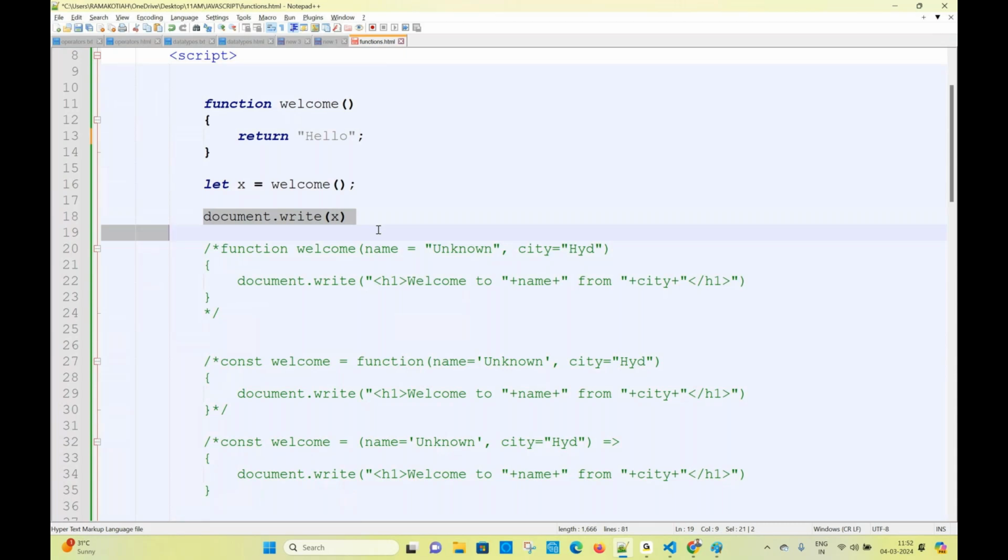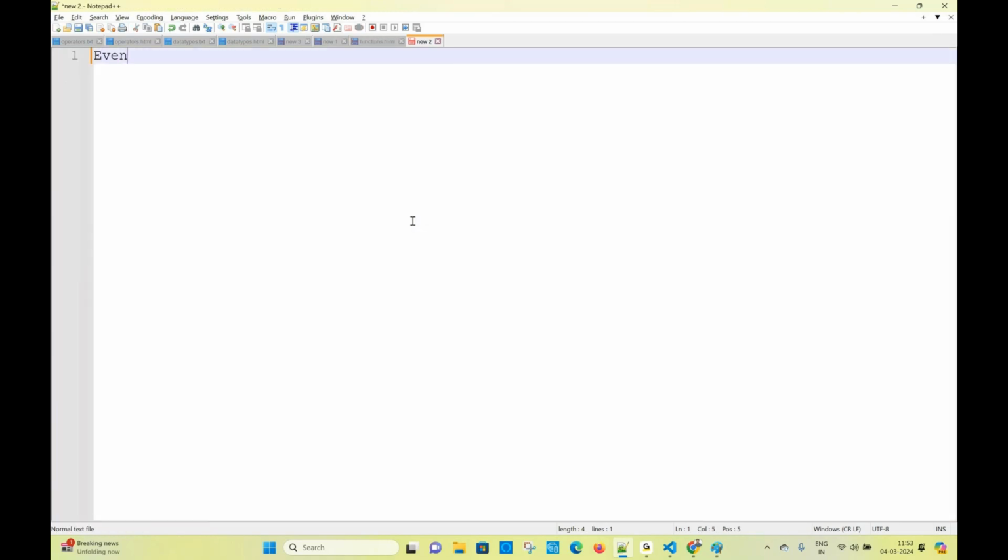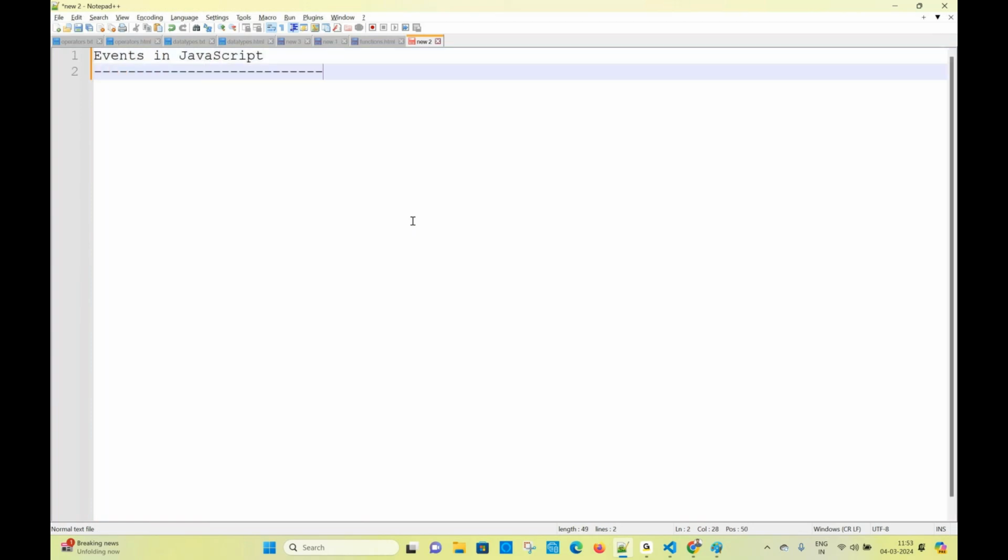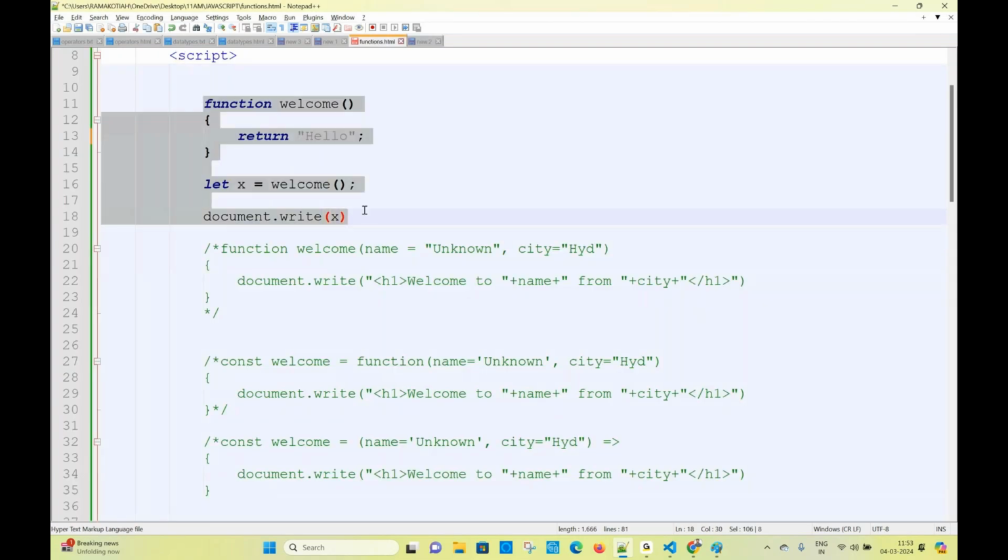Okay. These returns we will discuss in tomorrow's session. Maybe it will take a lot of time, and I don't want to continue now. You practice up to here. Tomorrow is about the return statement, a very important thing. Once returns are completed, we will go for some other concept. Function with return type is a very, very important concept. After that, if time permits, I will see the events in JavaScript. Let me complete these functions first, and after completing the functions, then only we will go.